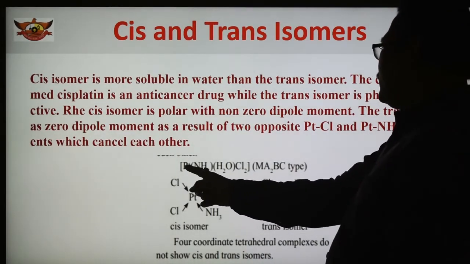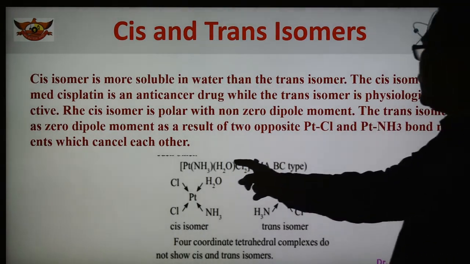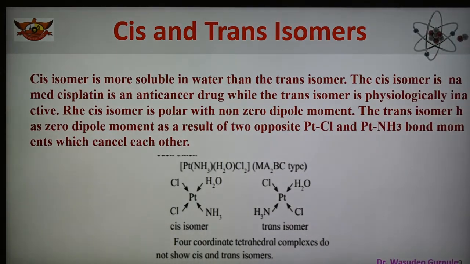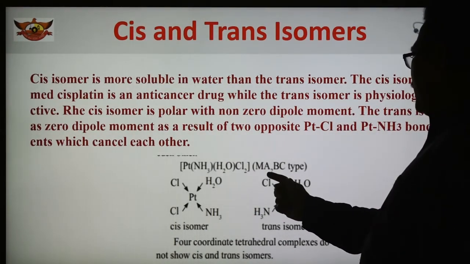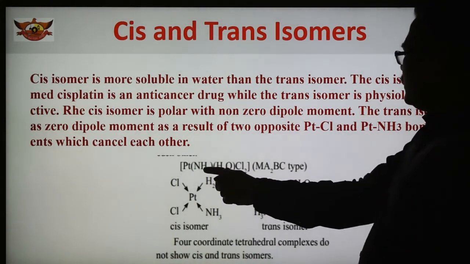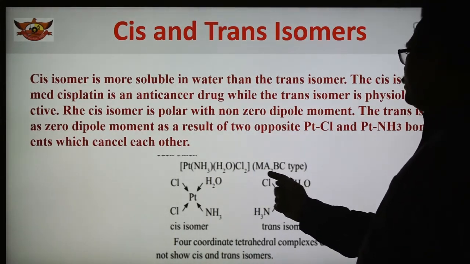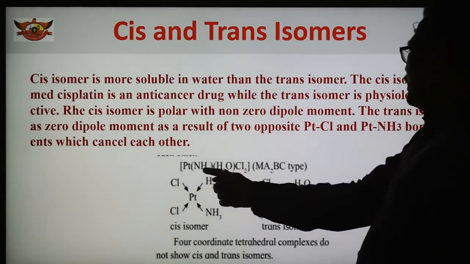Here is another example of cis and trans isomers. Platinum is the metal, ammonia, water, Cl2. 4 ligands are there, and this is an example of the Ma2BC type. We have seen the first example, and this is the Ma2BC type. B and C mean these two ligands are monodentate. All these are monodentate ligands, and A2 means here two ligands are there, Cl2, and ammonia.